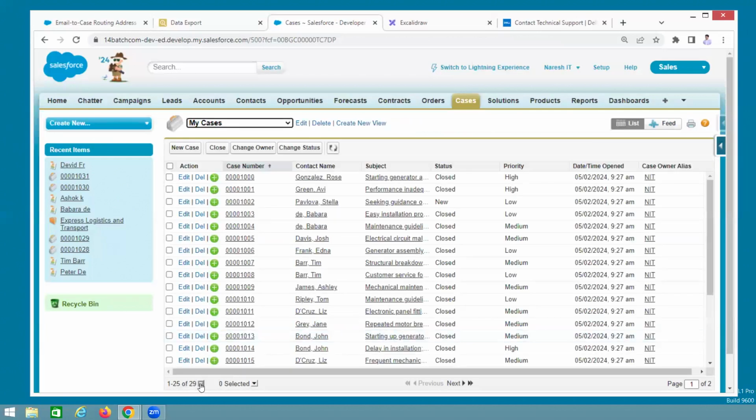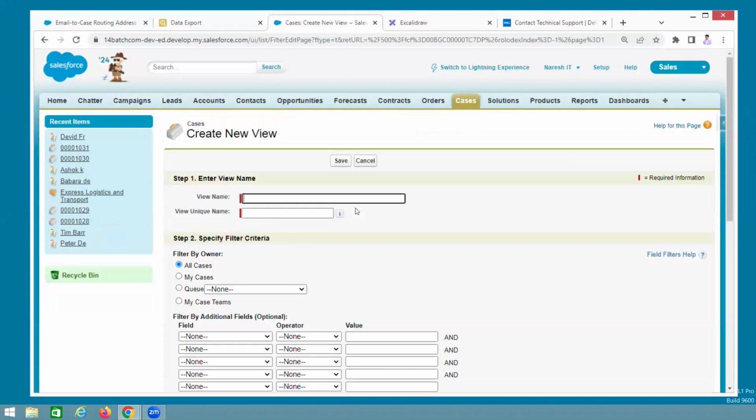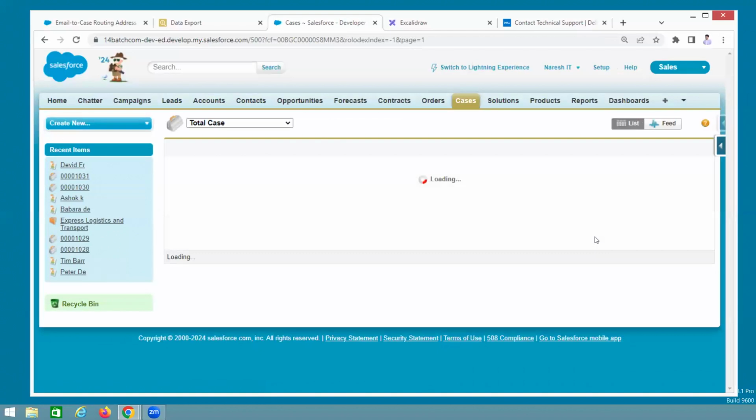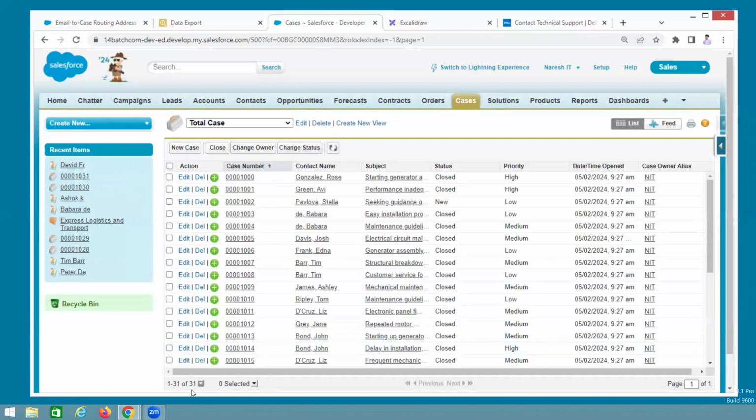So total, guys, actually not 29 cases. I will create total cases. So I'm creating one list view, total cases. I don't want to apply any filter. See all cases. I want to see all cases. How many cases are there?